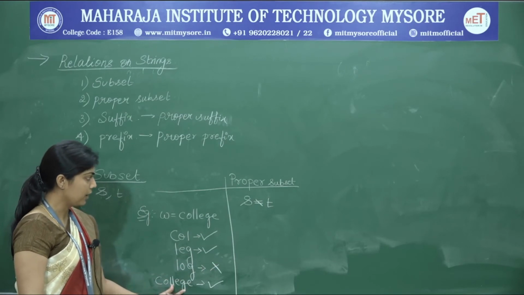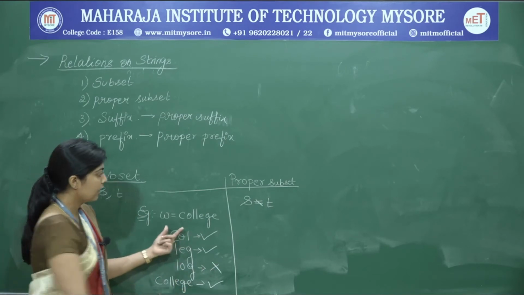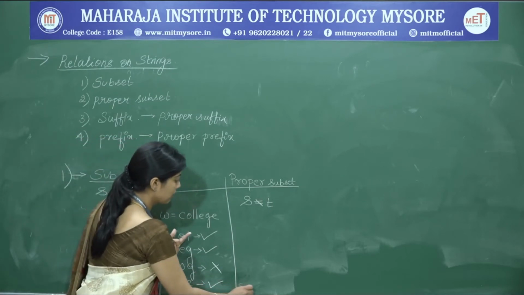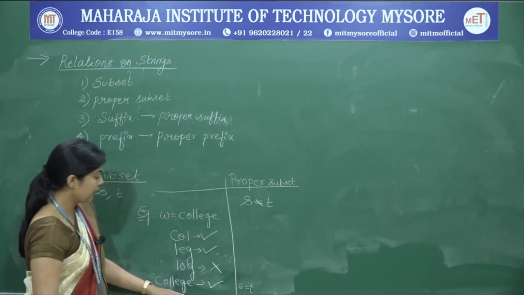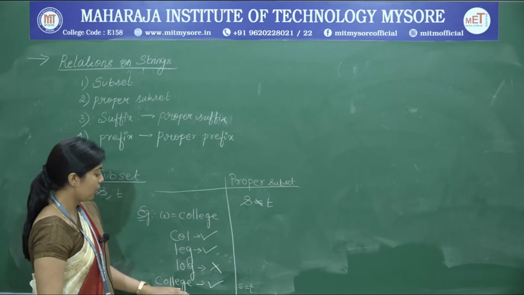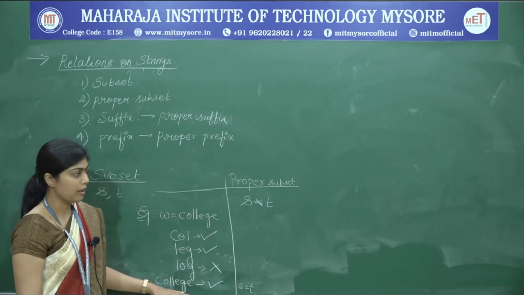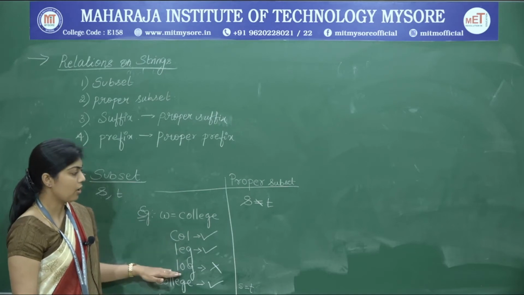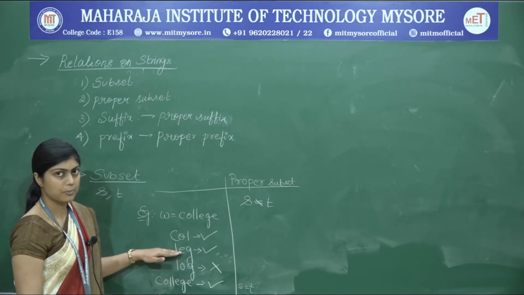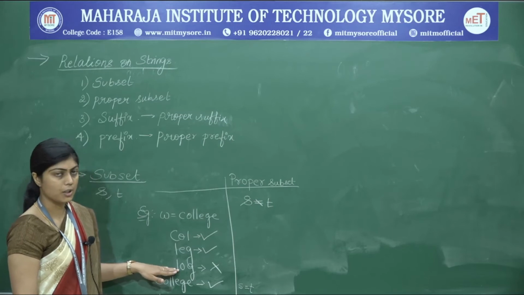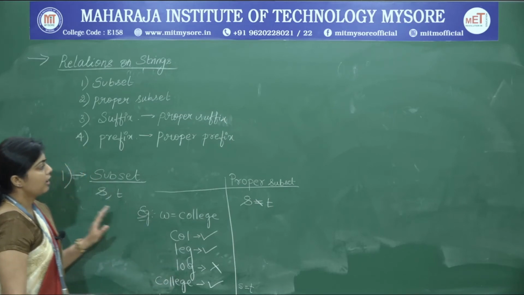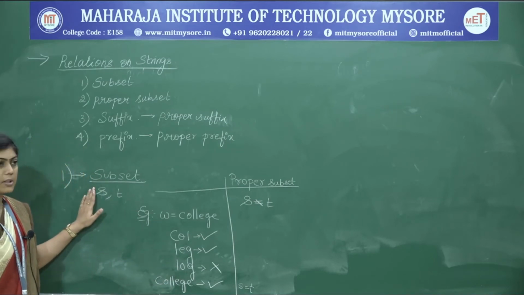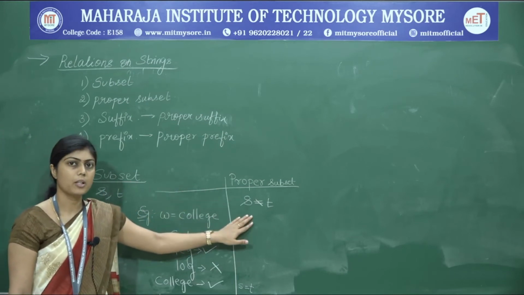COLLEGE. When we take up this, S is equal to T. So, this satisfies S is equal to T. Therefore, only COLLEGE is the string that is not a proper subset. The rest of them are all proper subsets except LOG. So, this is the indication of what is a subset and what is a proper subset.